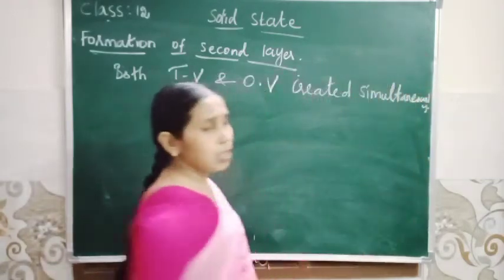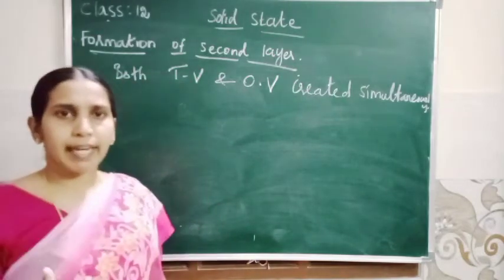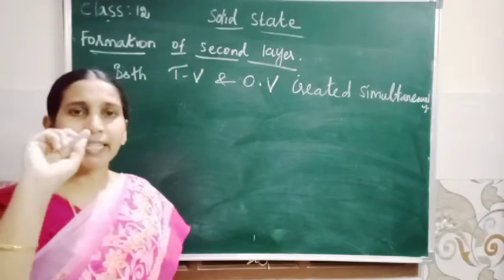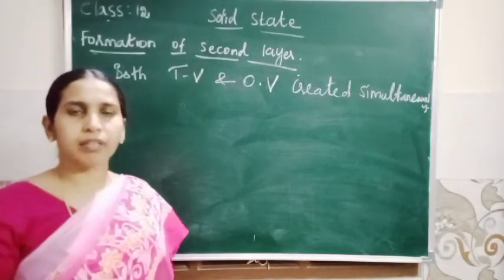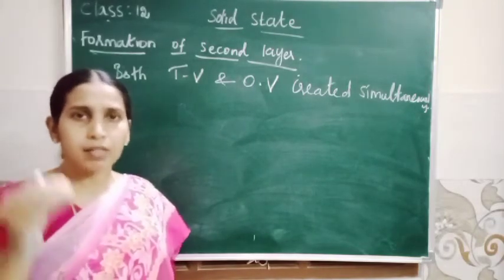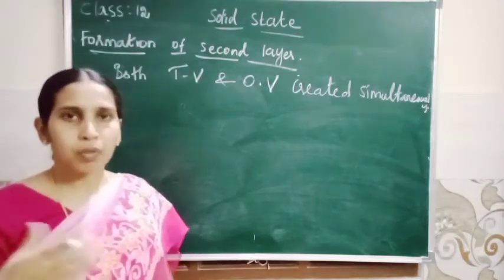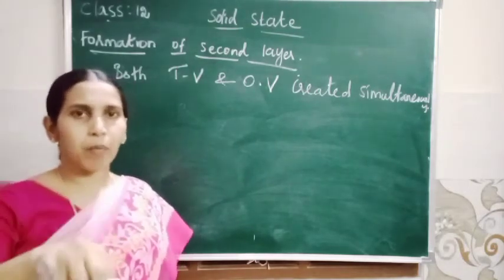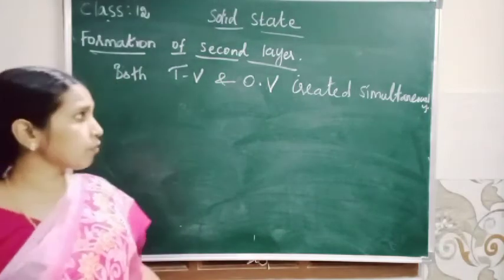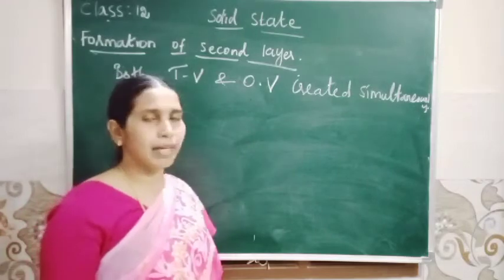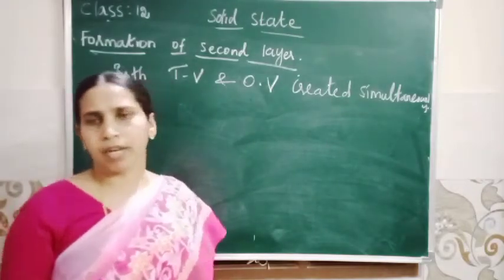Okay. So when the sphere of second layer is placed on the void X, it partially covers the void Y. So Y void will be partially covered. So in the remaining, when the next layer is placed on Y, octahedral void is formed. Okay. So both tetrahedral void and octahedral void are created simultaneously.